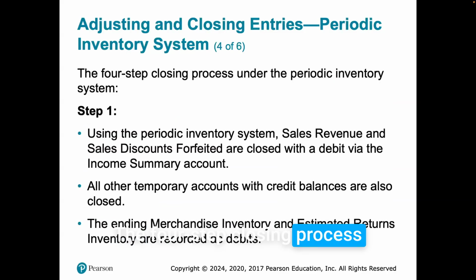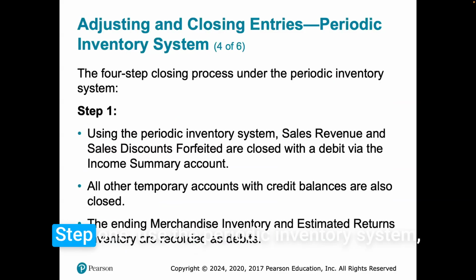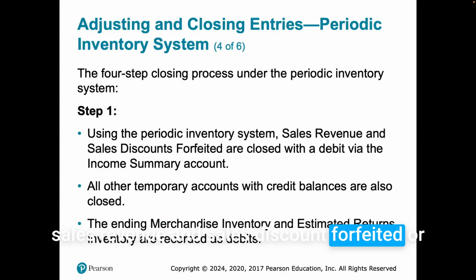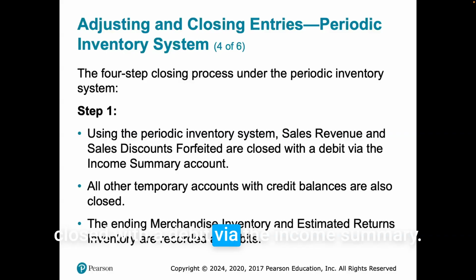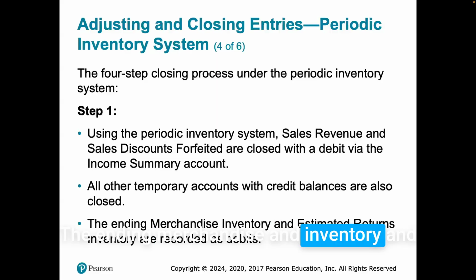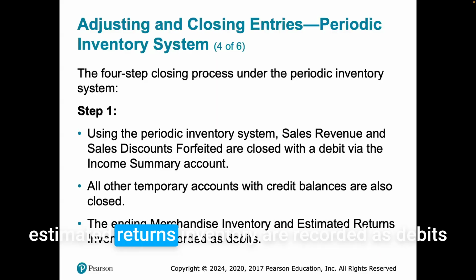The four-step closing process under the periodic inventory system. Step one, under the periodic inventory system, sales revenue and sales discounts forfeited are closed with a debit via the income summary. All other temporary accounts with credit balances are also closed. The ending merchandise inventory and estimated returns inventory are recorded as debits.